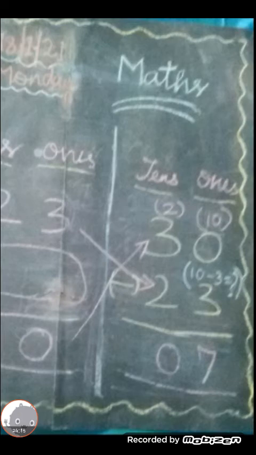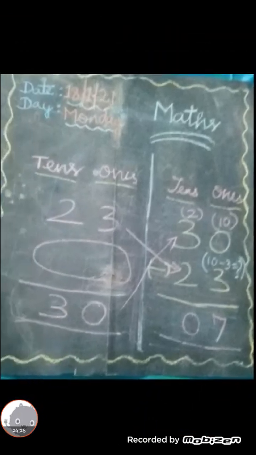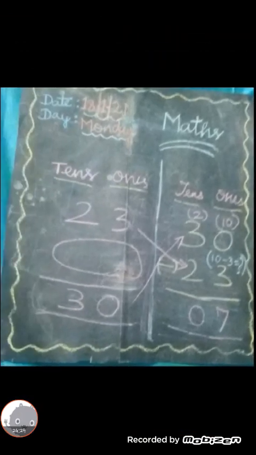10 minus 3 equal to what? In down bracket, I did it. You look. So 10 minus 3, we get 7. And next 2. 3 becomes 2 because we gave 1 to the ones side. So 2 minus 2 equal to 0. Children, carefully listen and do in rough note. Then only you are clear. Okay, children. What will come? 7. Take the 7 and enter in the book.